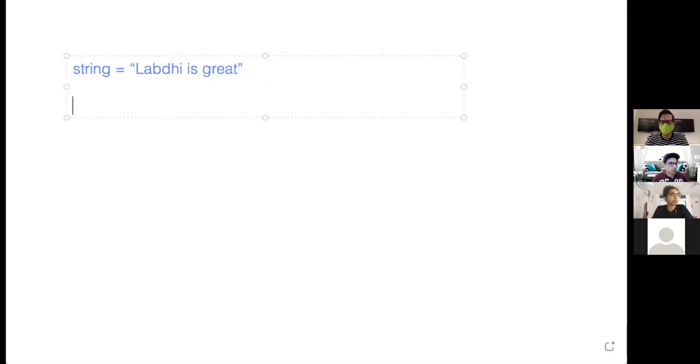Now remember, what was our function called that replaces one character with another? Hint, Labdi just said it. It was a function, remember?